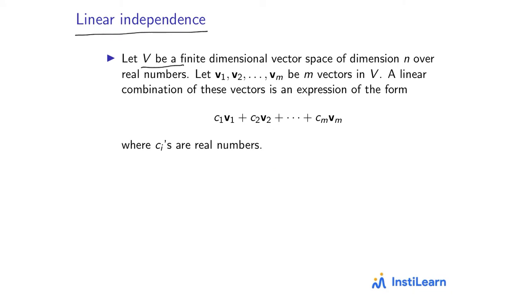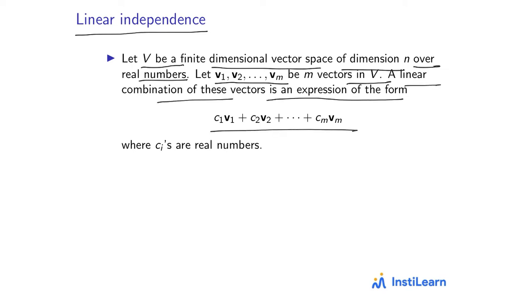Let V be a finite dimensional vector space of dimension n over real numbers. Let's take any m vectors v1, v2, ..., vm in V. A linear combination of these vectors is an expression of the form c1 v1 plus c2 v2 plus ... plus cm vm, where the ci's are real numbers. So basically we multiply each vector by some scalar, some real number, and we add them. This combination is called a linear combination of vectors v1, v2, ..., vm.